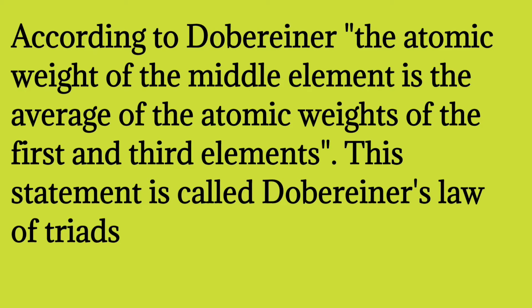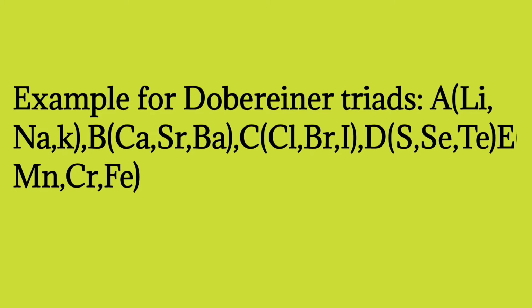It is the average of, average means what is the average, what is the formula? Sum of observation by number of observation. जब आप फर्स्ट और थर्ड एलिमेंट का एवरेज करेंगे तो आपको जो मिडिल एलिमेंट है उसका एटॉमिक वेट मिल जाएगा. ओके, सो एग्जांपल इज हियर, it is lithium, sodium, potassium, and again you have to take Ca, Sr and Ba, again you have to take Cl, Br and I.